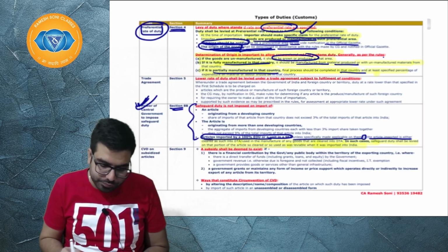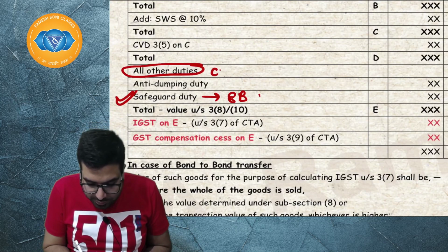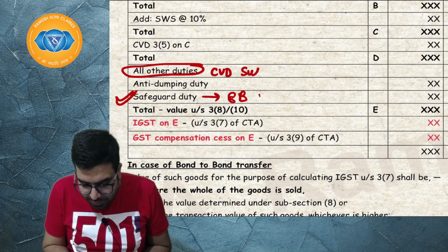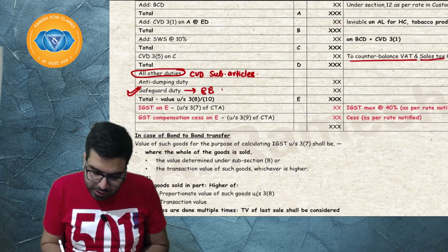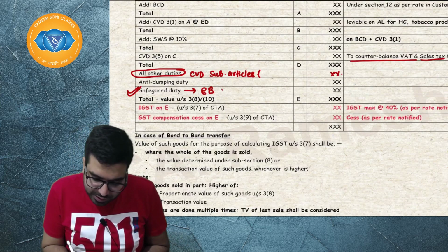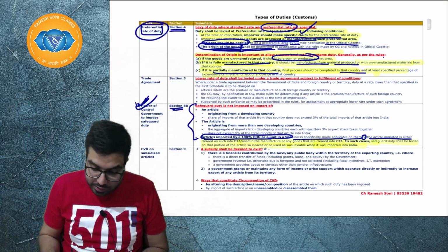The next duty which will be charged is CVD on subsidized article. Baba, CVD on subsidized article, you can go ahead and write it and keep over here. CVD on subsidized article is under section number 9 of the Custom Tariff Act. Let's go ahead and understand.